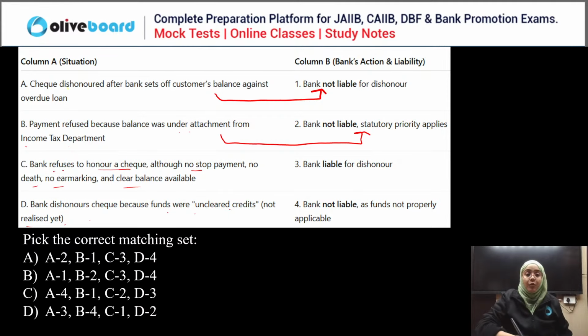Bank refused to honor the check although no stop payment, no death, no earmarking, clear balance available: bank is liable for the dishonor, because the bank wrongfully dishonored the check. Now, bank dishonored the check because the funds were uncleared credits: bank is not liable because the fund is not properly applicable. Obviously, A1, B2, C3, and D4.